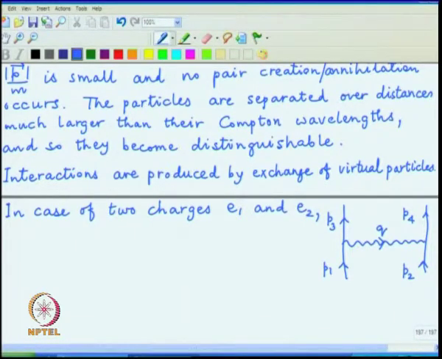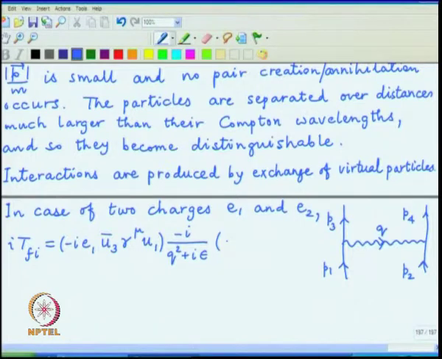Okay. So, then we have the well known expression which I have been writing many times, which is minus i e1 for the first particle, then the wave functions u bar 3 gamma mu u1, then there is a photon propagator minus i over q square plus i epsilon, and contracted in the Lorentz index with the other vertex or the other side, which is minus i e2 u4 bar gamma nu u2.